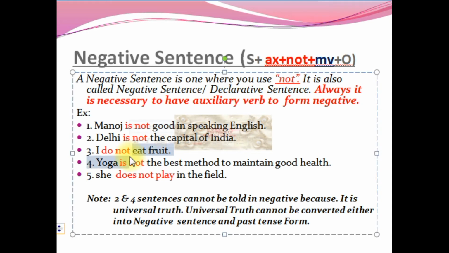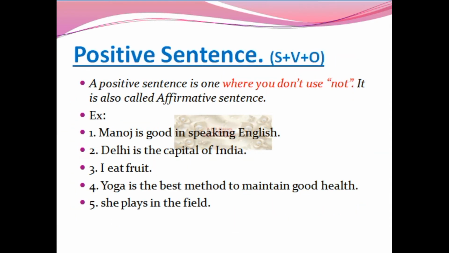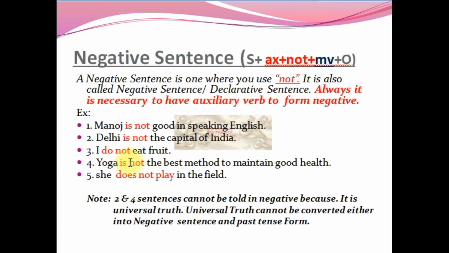Now, moving on to the next sentence. I do not eat fruit. Here, what we are telling is, I eat fruit. But here, what is the statement? I do not eat fruit. It's a simple statement. It's your wish and will. If you are telling that you do not want to eat fruit, that's it.